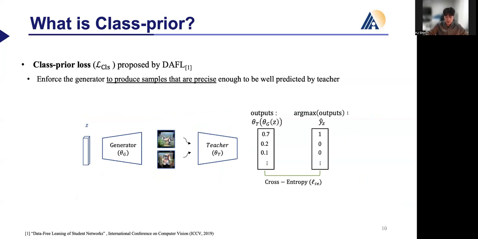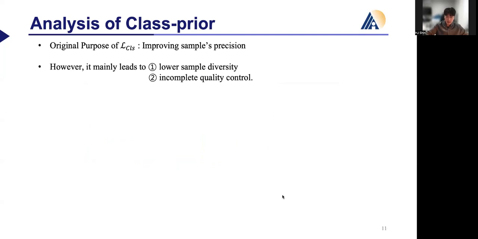In more detail, the generator that takes noise as input synthesizes samples. These synthesized samples are then fed forward to a pre-trained teacher model, and then cross-entropy loss is applied between the output and the one-hot label obtained by the argmax function. However, contrary to the original goal of synthesizing precise samples, we highlight two issues with crisp-prior. The first is degradation of sample diversity, and the second is the failure to properly achieve the original goal, leading to incomplete quality control. First, we talk about lower sample diversity.